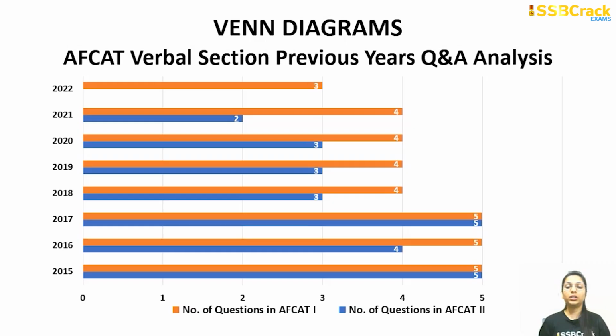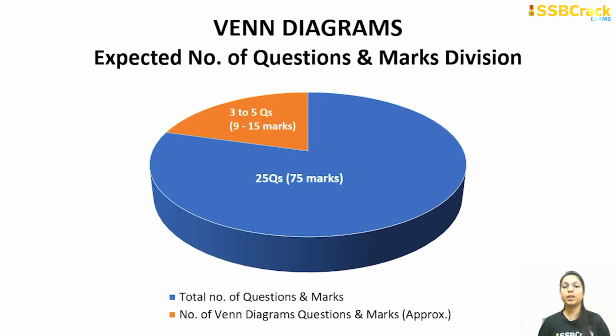Now if we talk about the third topic, which is Venn diagrams. Venn diagrams is another most consistent topic in your verbal reasoning. Here you can see that the maximum were 5 questions, the minimum was 2, but in your upcoming exam you can easily expect around 3 to 5 questions from Venn diagrams, which can give you around 9 to 15 marks.